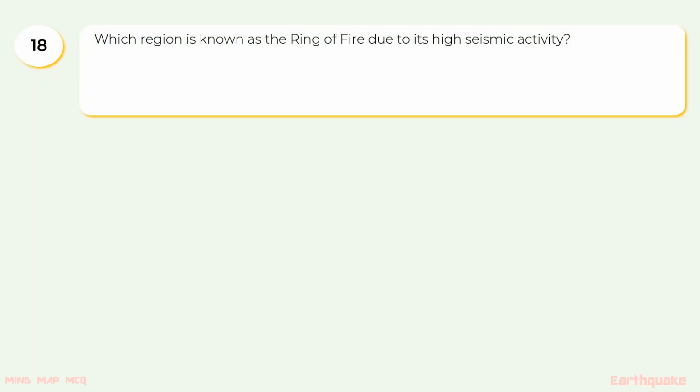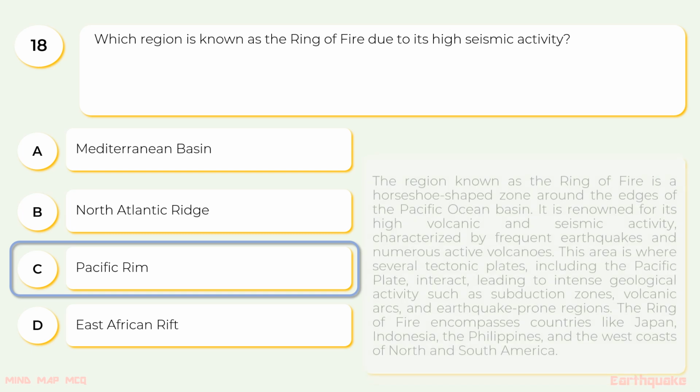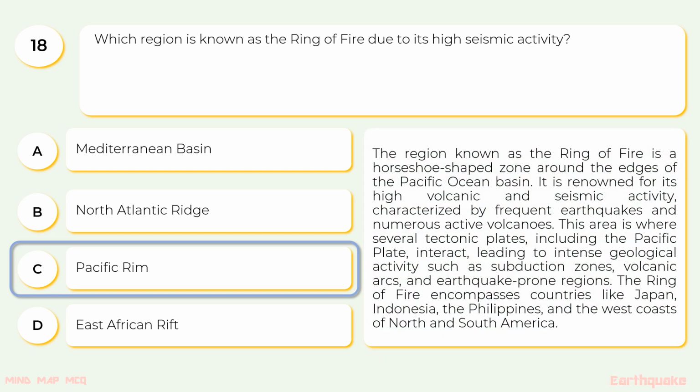18. Which region is known as the Ring of Fire due to its high seismic activity? The options are A. Mediterranean Basin, B. North Atlantic Ridge, C. Pacific Rim, D. East African Rift. The correct option is C. Pacific Rim. The region known as the Ring of Fire is a horseshoe-shaped zone around the edges of the Pacific